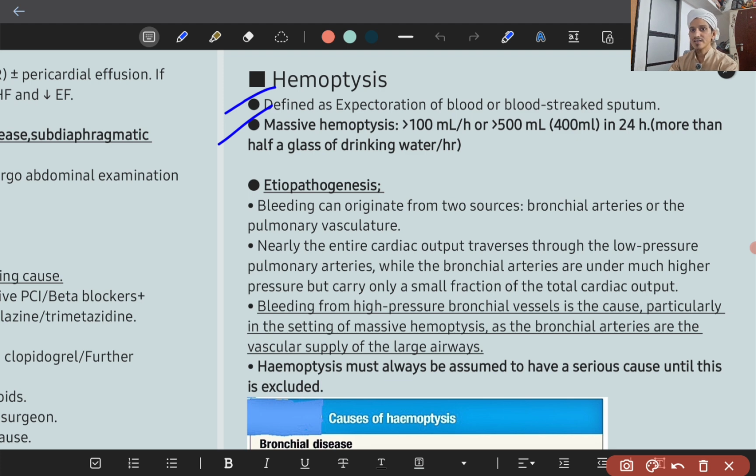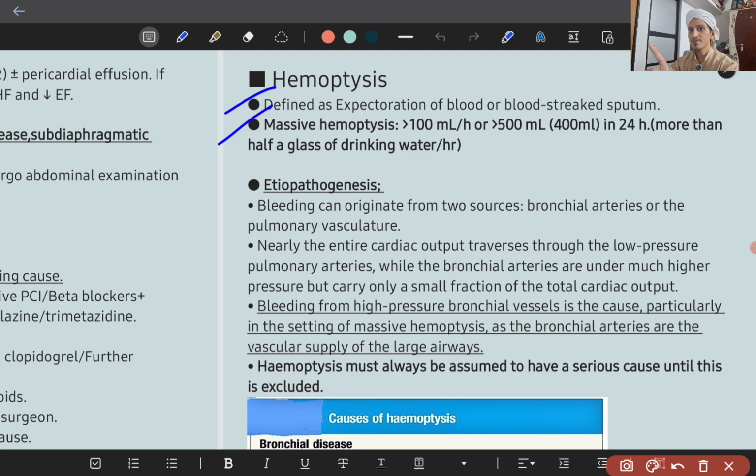Practically it is not possible to measure the amount of blood, so Harrison says to ask the patient in terms of glasses. One drinking glass measures approximately 200 ml.